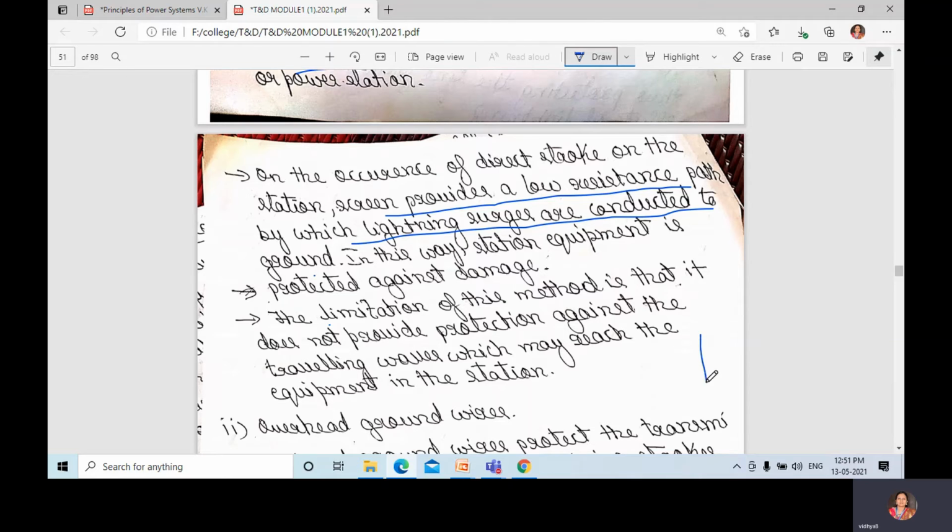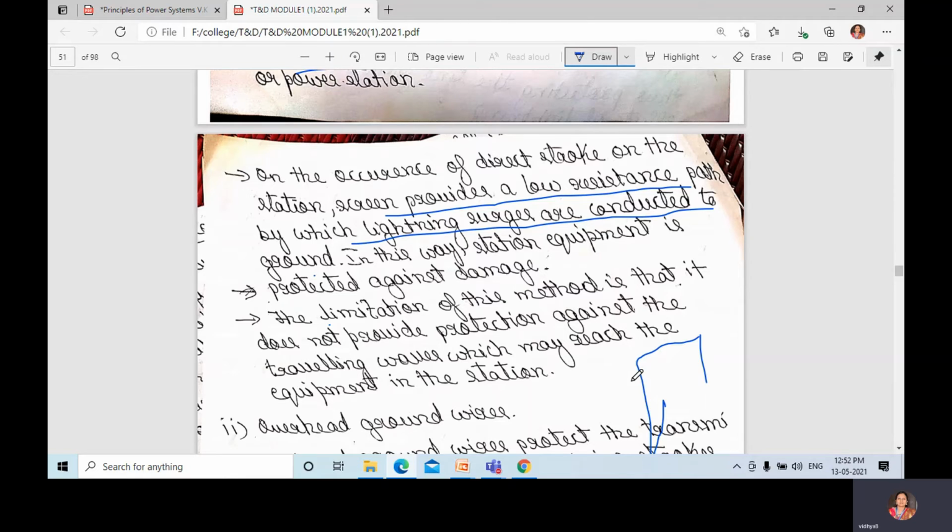It will just protect the equipment in the power station or substation.